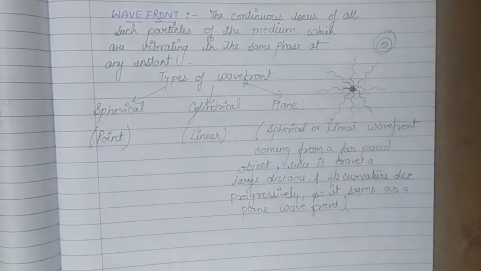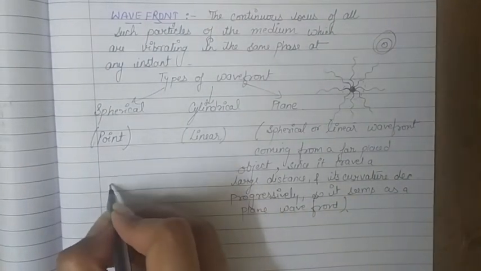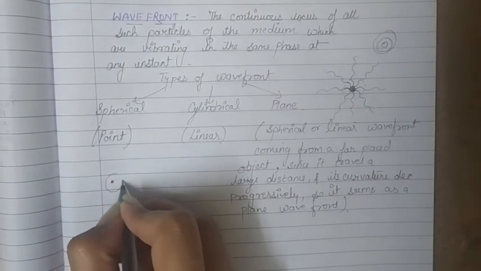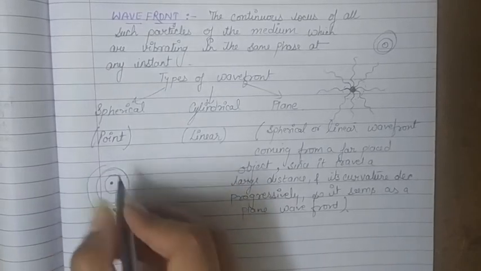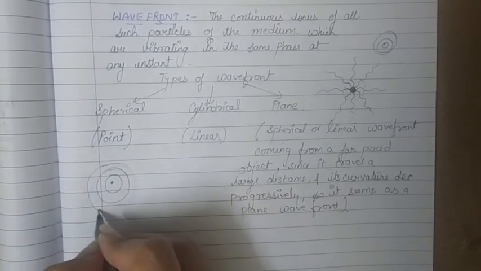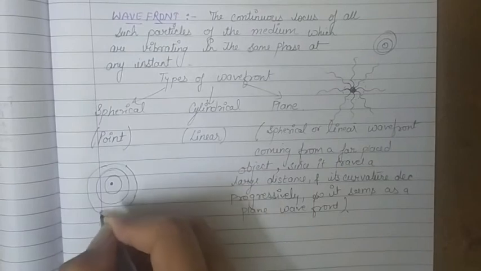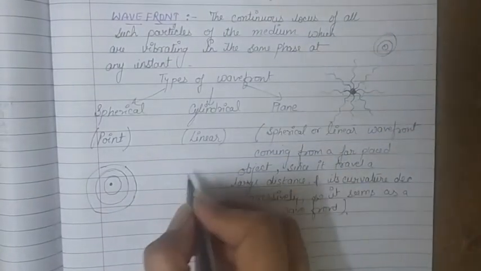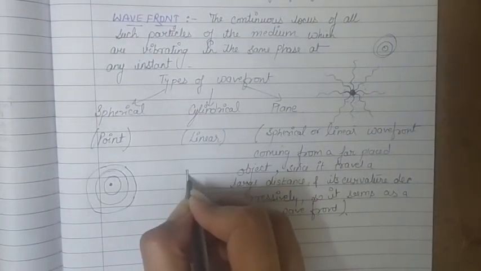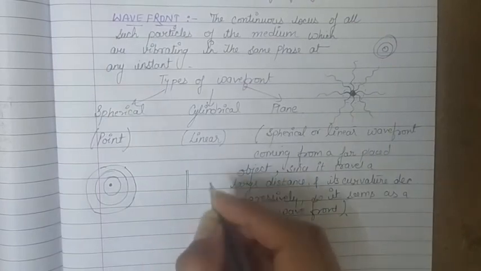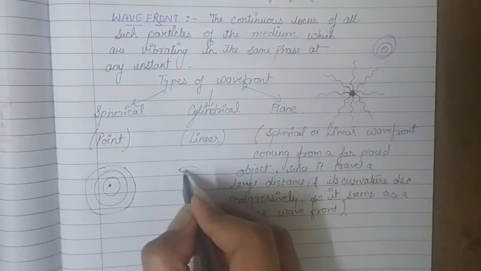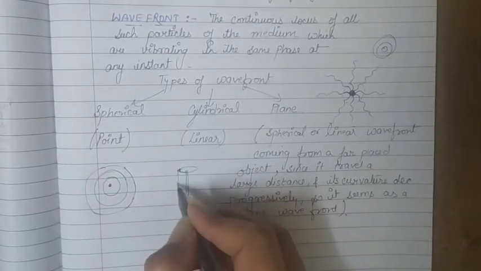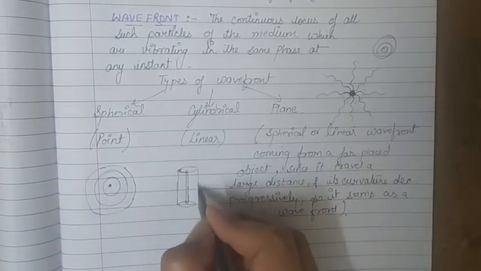So if we have a spherical wavefront, it will appear like this. There should be a point source and we should get this kind of a structure. Then this is called spherical wavefront. All right, if we have a linear source, suppose this is our source, in that case the wavefront we get will be cylindrical like this.